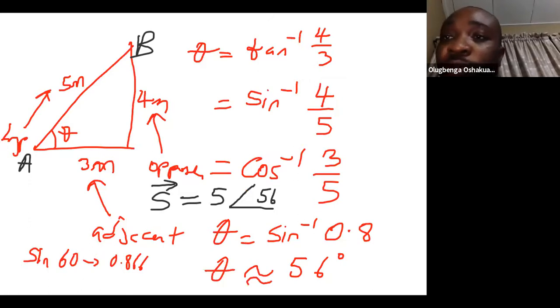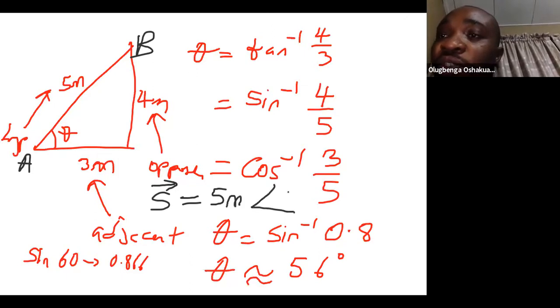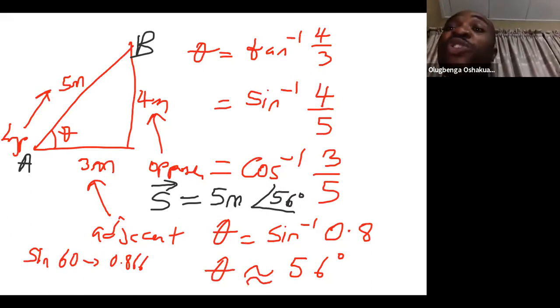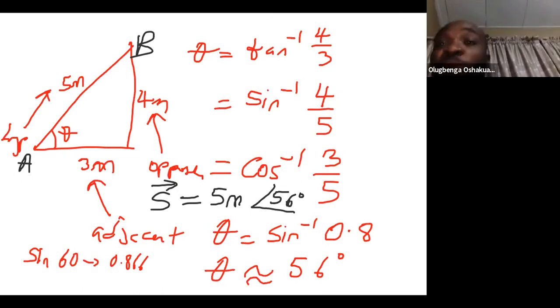Sorry, 5 meters in direction 56 degrees. So as long as I've specified direction and magnitude, then I'm talking about vectors.